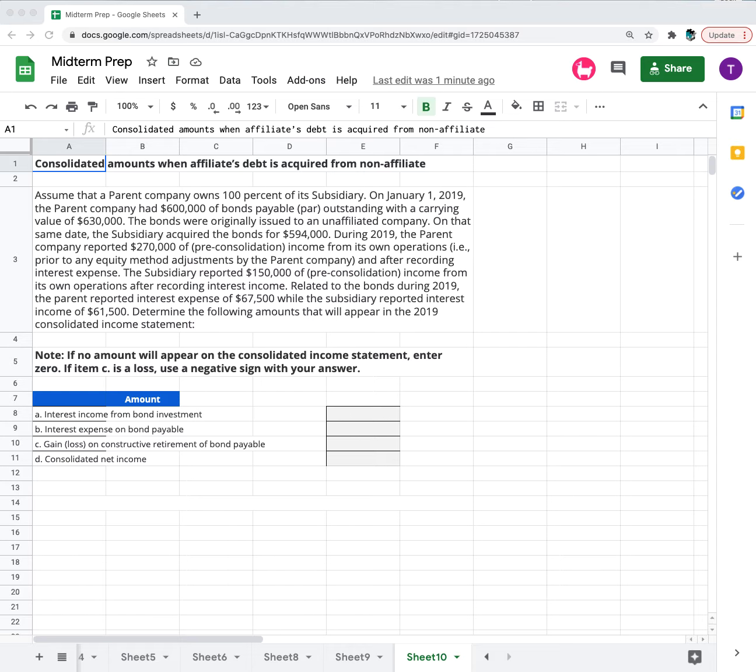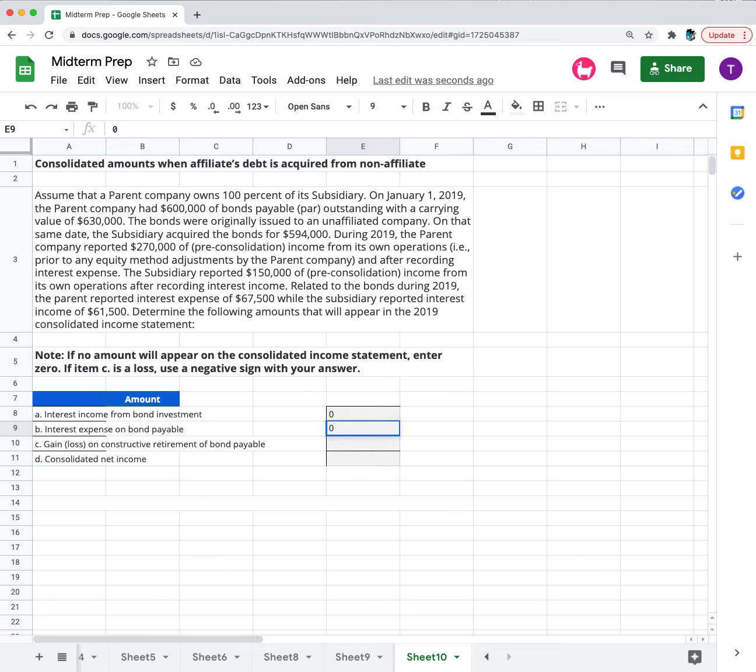And then we have A, interest income from bond investment. And so that's going to be 0. The consolidated financial statements will never include any interest income from a bond investment in an affiliated company. B, interest expense on the bond payable. This is also going to be 0.